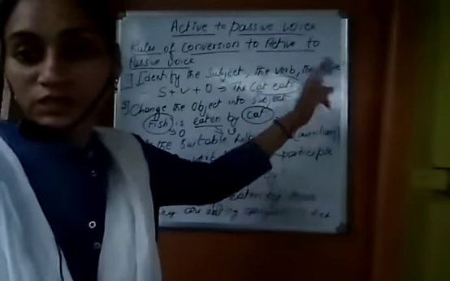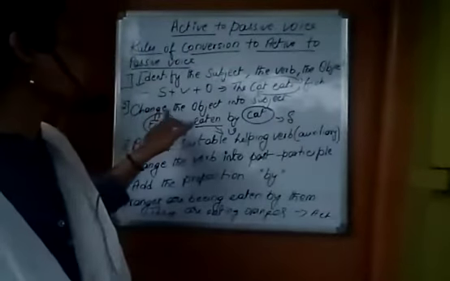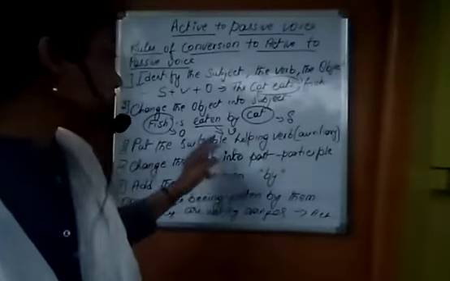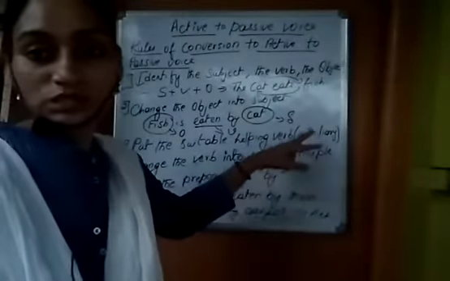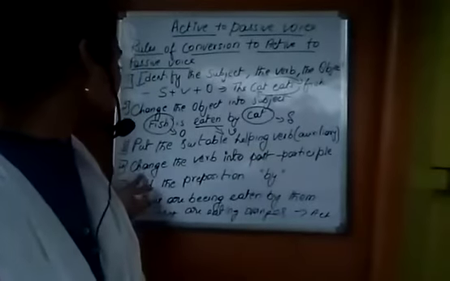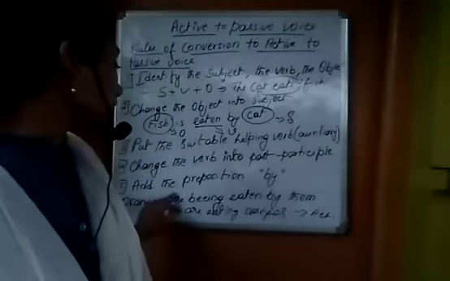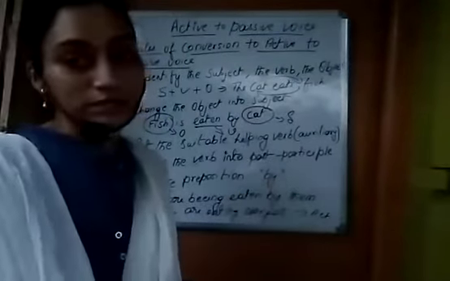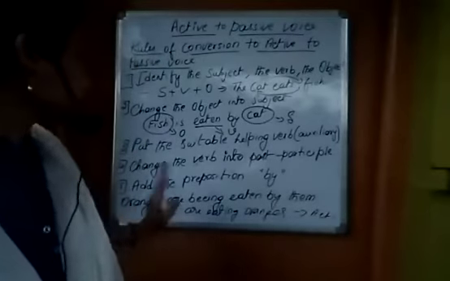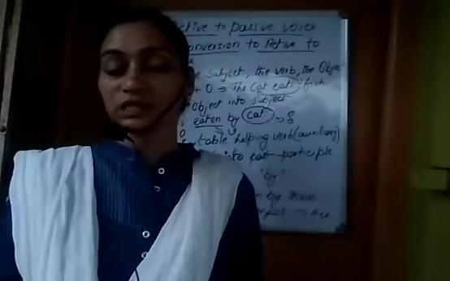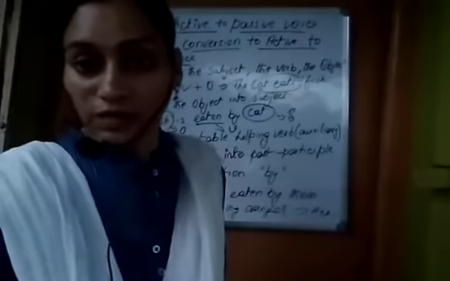First rule, identify the subject, the verb and the object. Second rule, change the object into subject. And the third rule, put the suitable helping verb, that is auxiliary verb. And fourth rule, change the verb into past participle. And fifth rule, add the preposition by. So, these are the five rules you must follow when converting an active voice into passive voice.